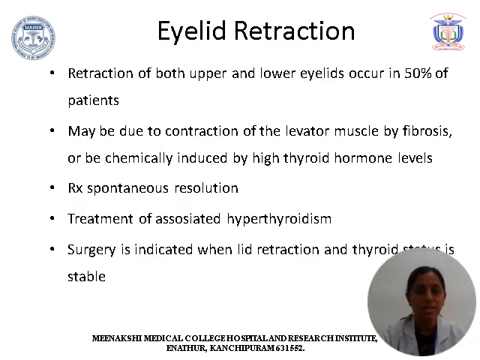Eyelid retraction is a sensitive sign of thyroid eye disease. It occurs in 50% of the patients. It may be due to contraction of the levator muscle by fibrosis or excessive action of Muller's muscle due to the high levels of thyroid hormone. Treatment is spontaneous resolution. Associated hyperthyroidism should be treated. Surgeries are indicated when eyelid retraction persists and thyroid status is stable. Commonly performed surgeries for eyelid retraction are Mullerectomy and LPS recession.